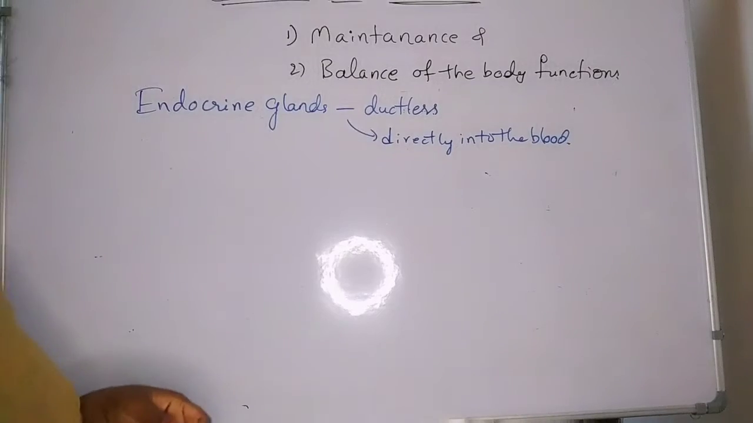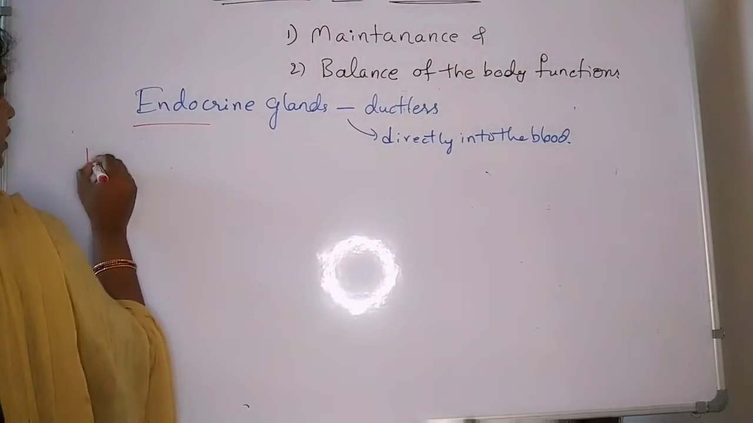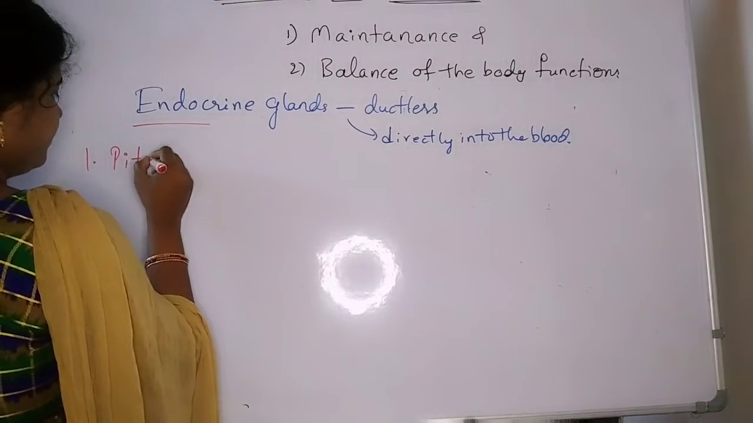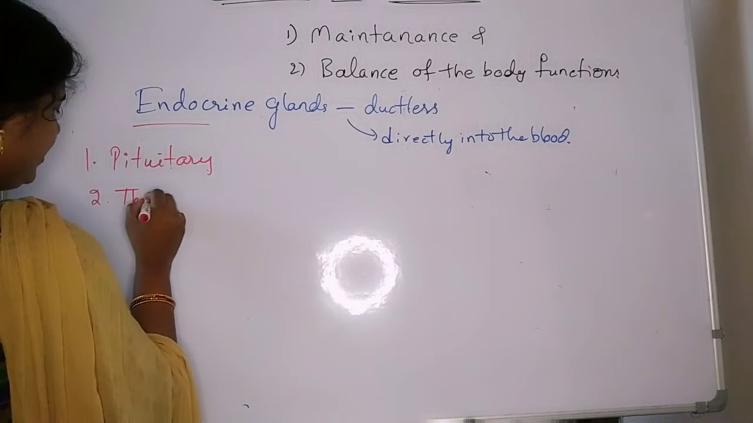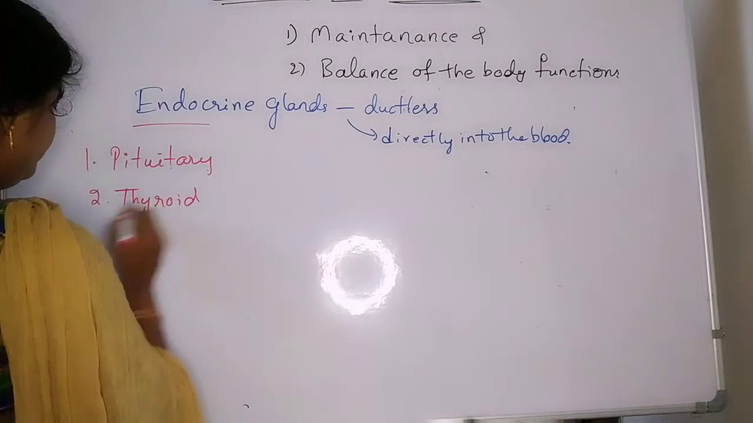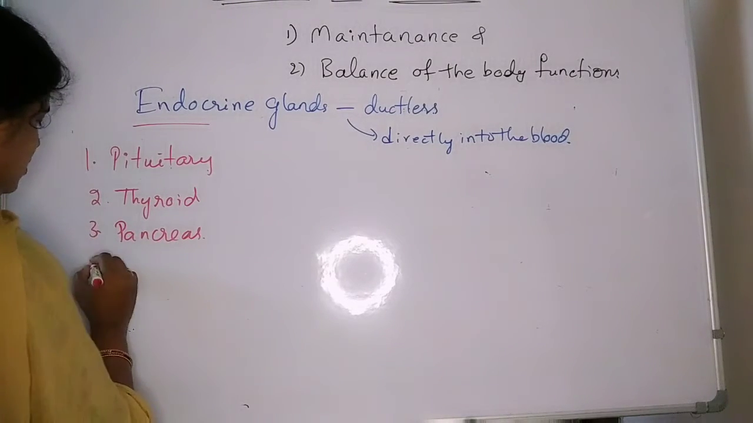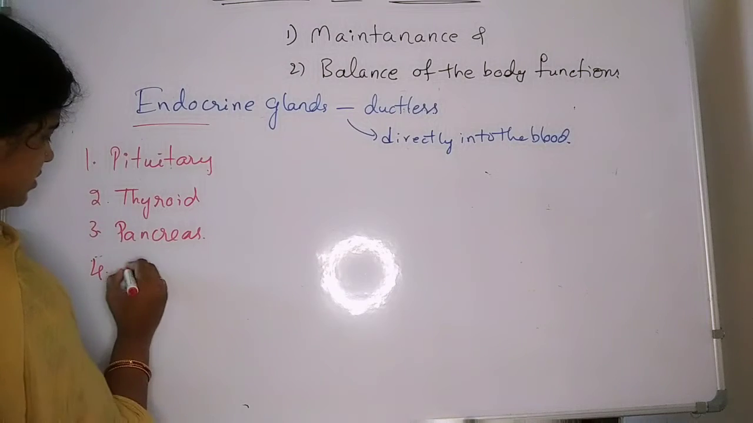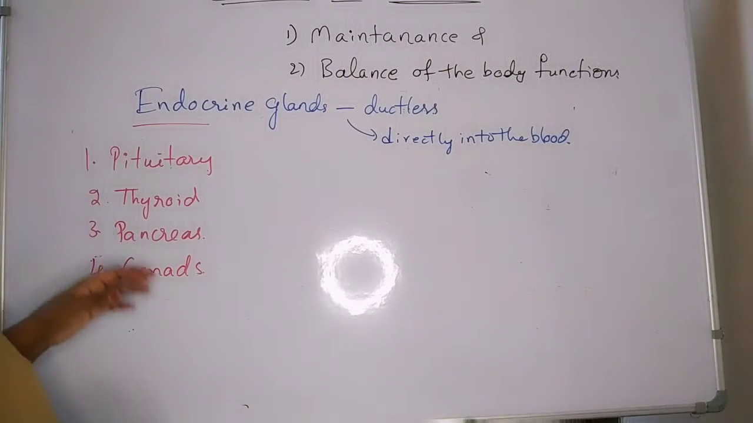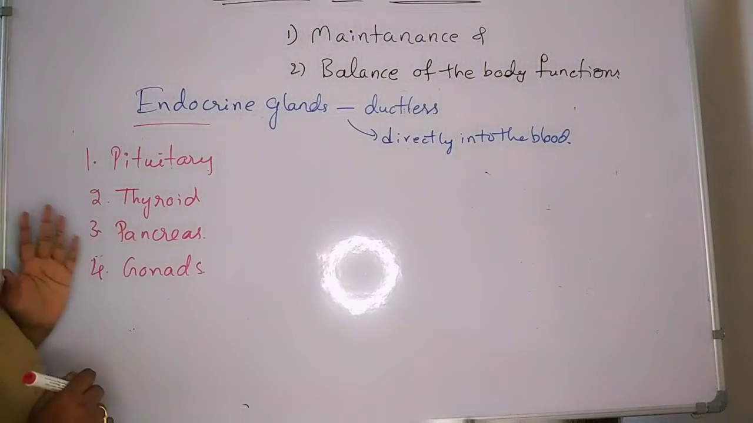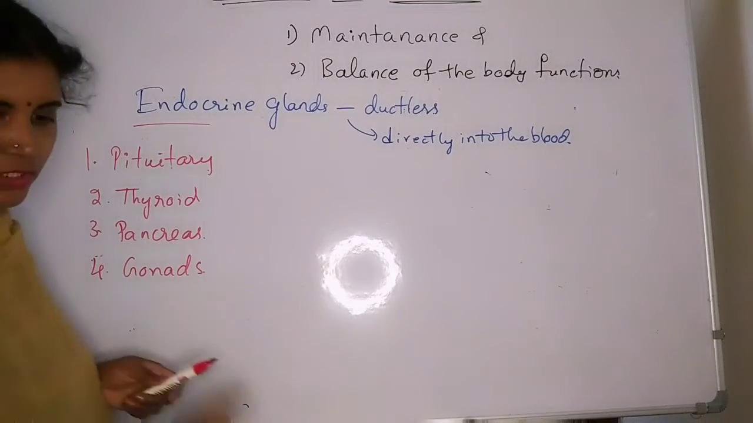Okay, so what are the main endocrine glands? Some endocrine glands we are going to see in today's topic. First one is the pituitary, next thyroid, pancreas, next gonads. Okay, pituitary, thyroid, pancreas, and gonads. So one by one we are going to see now.